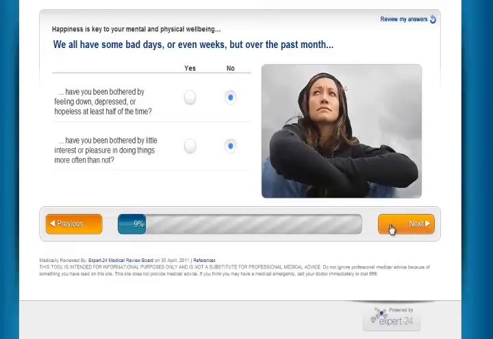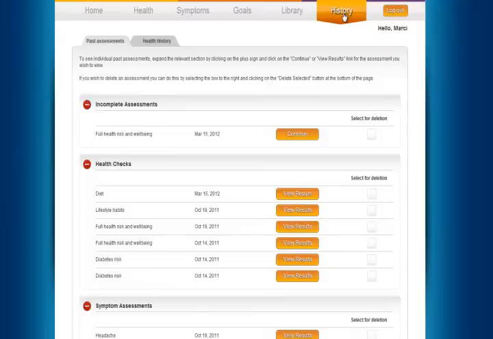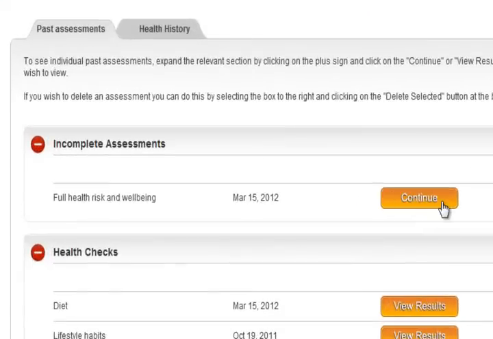Next, what I'm going to do is just go to a previously completed assessment so that you can see the report at the end. So to do that, I'm going to go up into the History tab, and I'm going to find an assessment that's been done. Now, the one that we were just doing is currently under incomplete assessments. Anytime you stop an assessment, it's stored and you can restart it again later. And you'll be prompted to restart it if you try and start, say, your global assessment again.